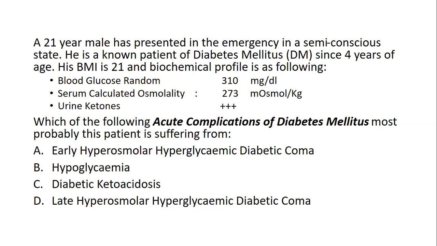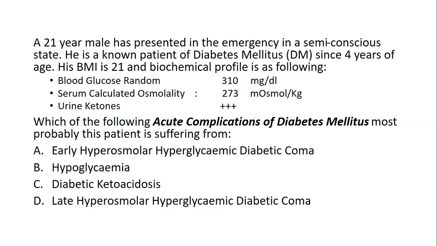They have asked about the complications, so you have to think about what the complications can be. Early hyperosmolar hyperglycemic diabetic coma, hypoglycemia, diabetic ketoacidosis, and late hyperosmolar hyperglycemic diabetic coma. You must keep in mind, as we discussed in the previous lectures, hyperosmolar hyperglycemic diabetic coma and diabetic ketoacidosis are based on 2 things.